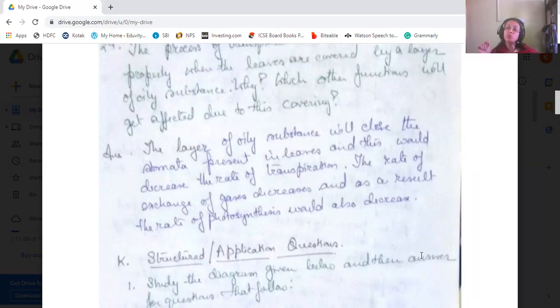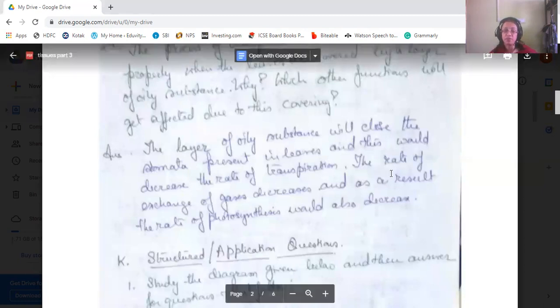And this generally happens where? In the desert area plants, where there is a large cuticle, oily substances, and the transpiration is less. So therefore, exchange of gases is also less there, and even the rate of photosynthesis decreases.